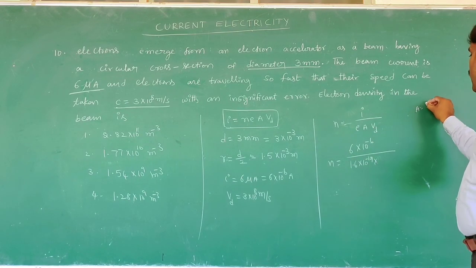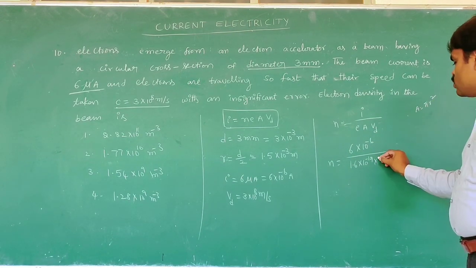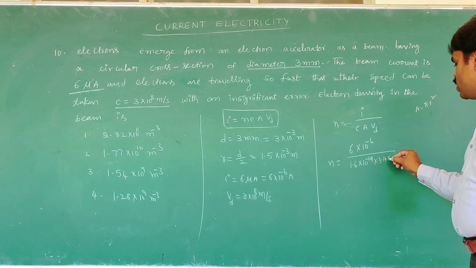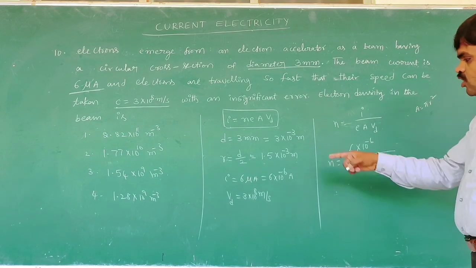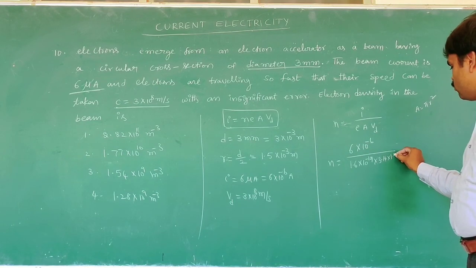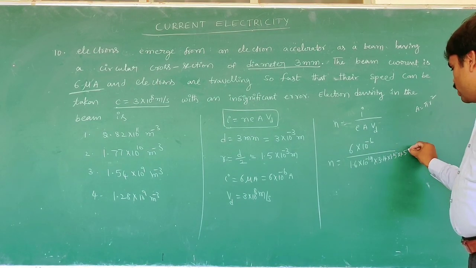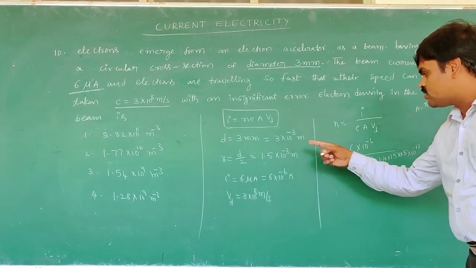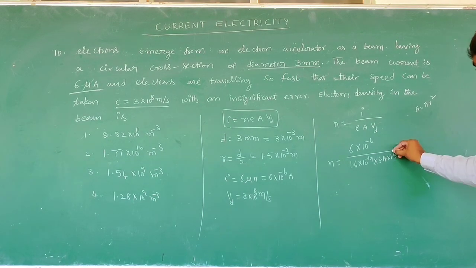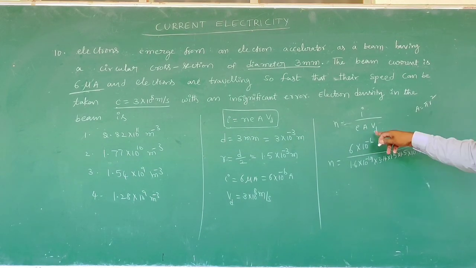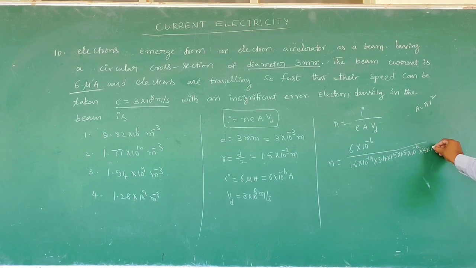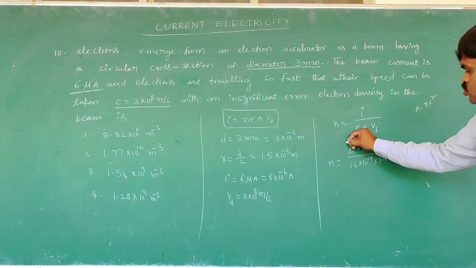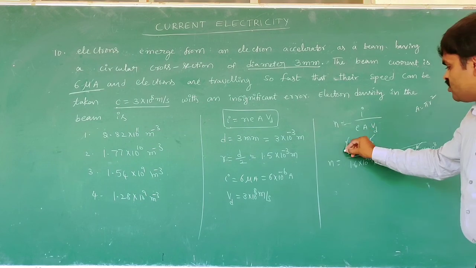Area A is equal to pi r squared, pi value 3.14 into r squared. R is 1.5 into 1.5 into 10 to the power of minus 6 because of the square, that is 10 to the power of minus 6, into Vd, 3 into 10 to the power of 8. Cancel the 10 to the power of minus 6 terms.